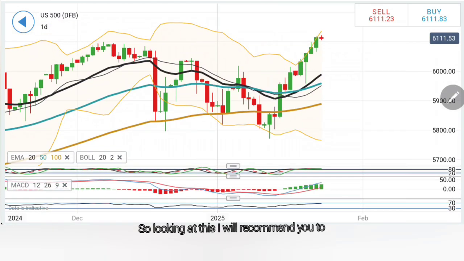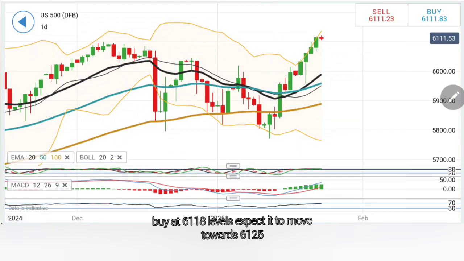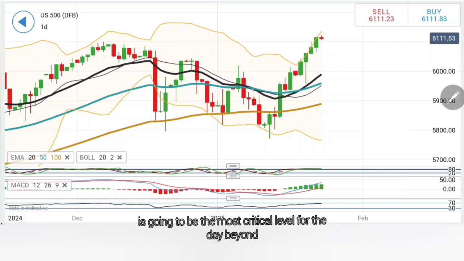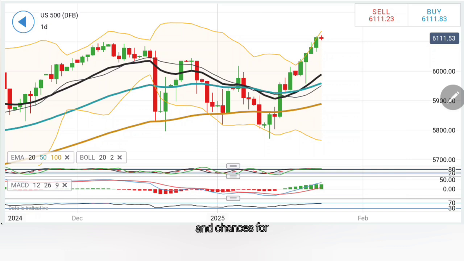So looking at this, I will recommend you to buy at 6118 levels, expected to move towards 6125, and if it breaks above 6125.26, stay bullish for 6134 and 6145 levels as well. Beyond this, 6150, 6145-6150 is going to be the most critical level for the day. Beyond that, stay bullish here.